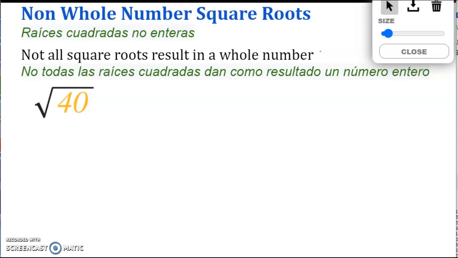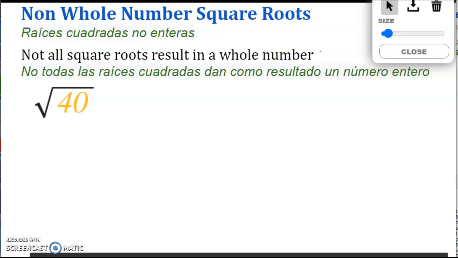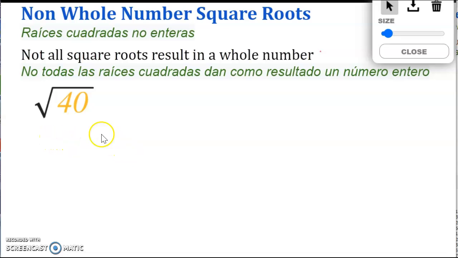So now we're going to go back to talking about square roots, but non-whole number square roots. Not all square roots result in a whole number. For example, square root of 40. In this case, just like we had before, we are looking for a number that multiplied by itself gives 40.